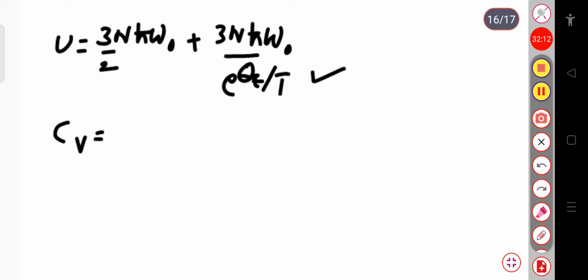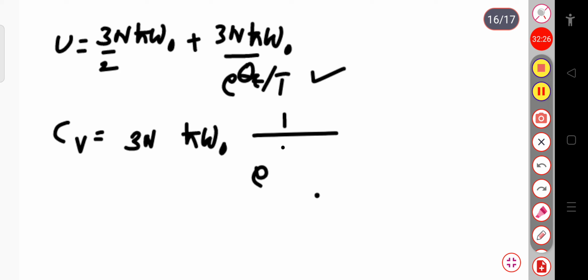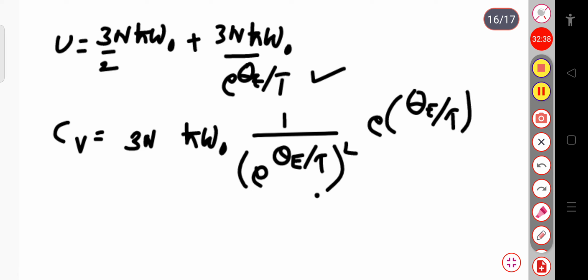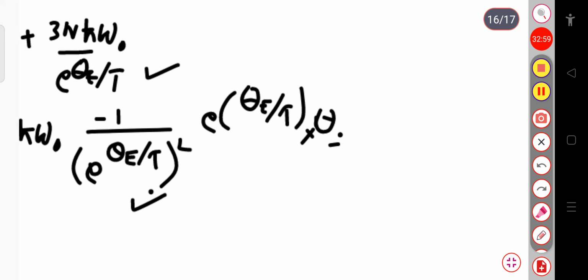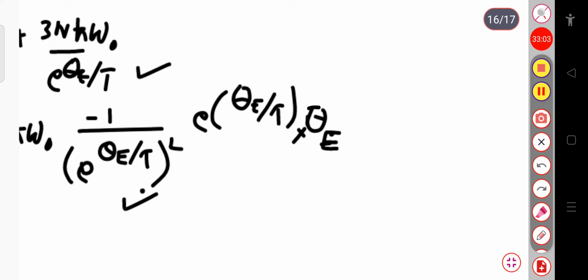So this will be equal to 3N ħω₀, the derivative of this exponential θ_E by T, this will be 1 by exponential θ_E by T whole square into exponential θ_E by T into the derivative of θ_E by T. That will be equal to, for this term, minus 1 divided by exponential θ_E by T whole square, this is exponential θ_E by T into the derivative of θ_E by T. θ_E is your constant, your Einstein temperature, so θ_E into minus 1 by T square.